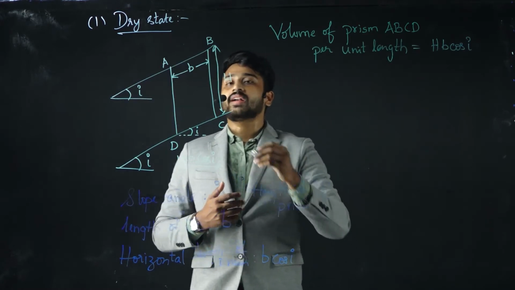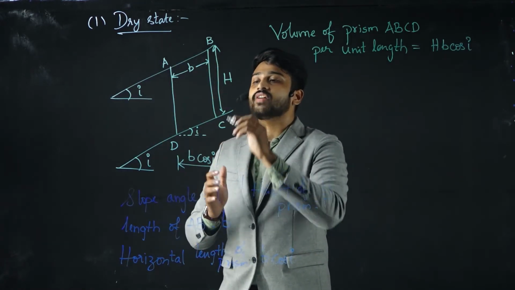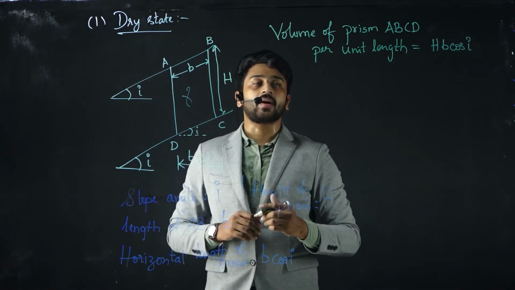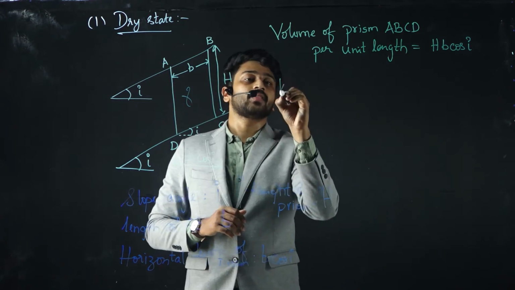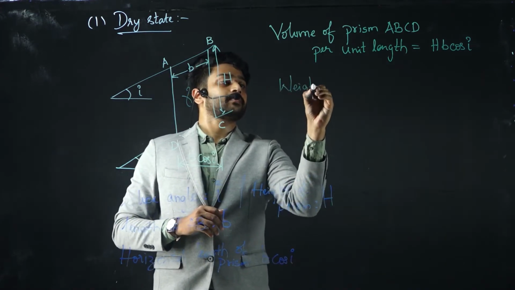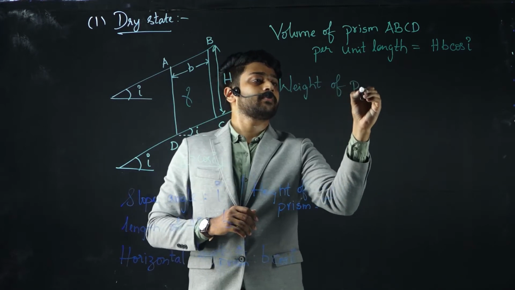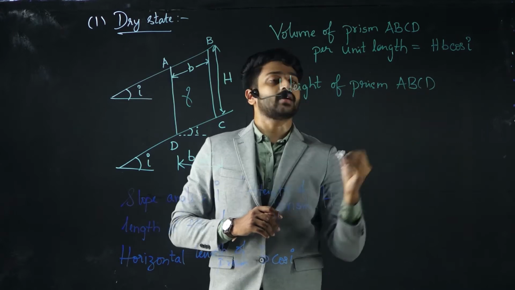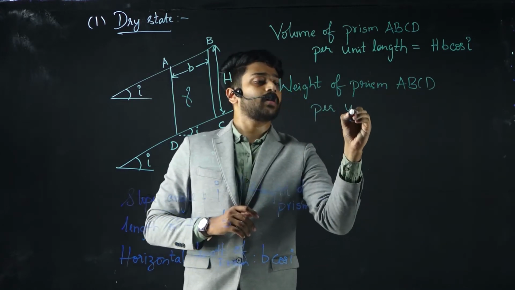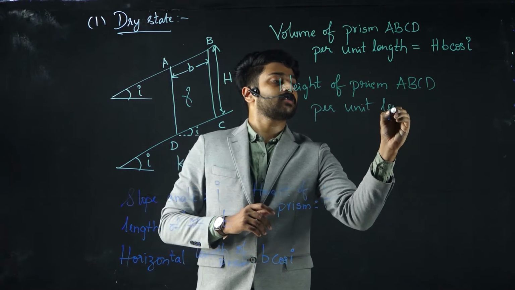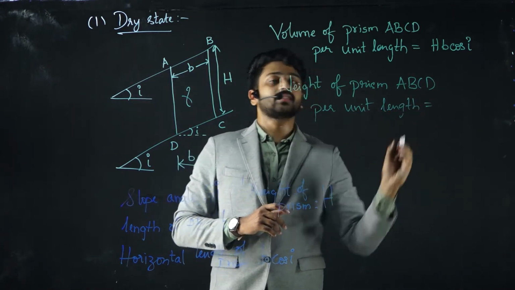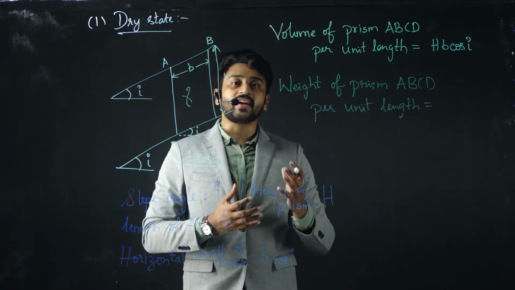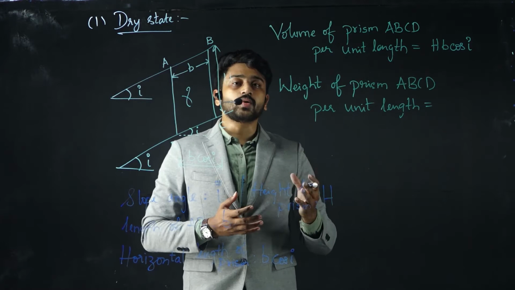Let us assume that this particular soil has a unit weight of gamma. If I have to consider the weight of prism ABCD per unit length, since unit weight is weight by volume, weight is nothing but unit weight into volume.